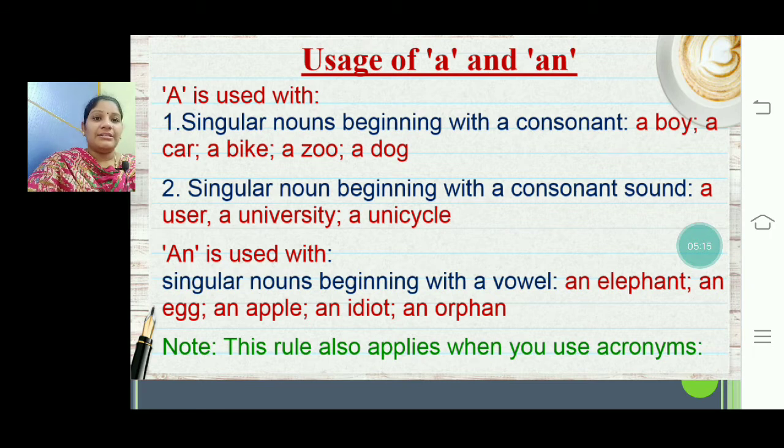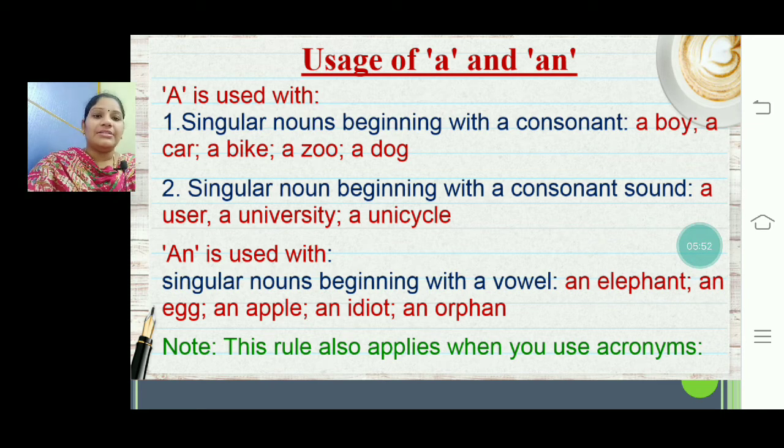In the second example, generally we know that a, e, i, o, u are vowels. But according to that, if you say an user, an university, an unicycle, you can't say that, because when you pronounce user, it's not giving us a vowel sound, rather it's yuser, which starts with a consonant sound. Based on the sound that is produced, you need to go with the article a.